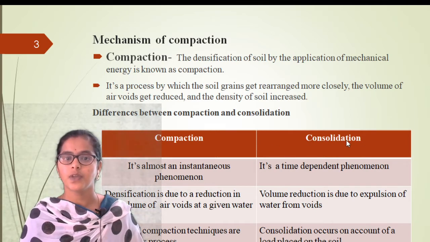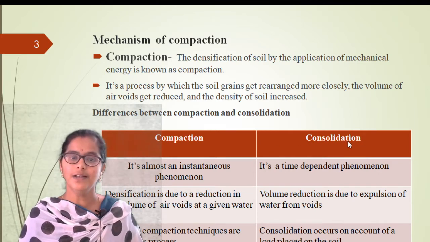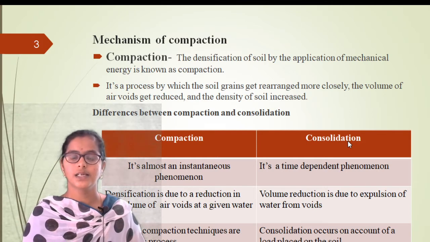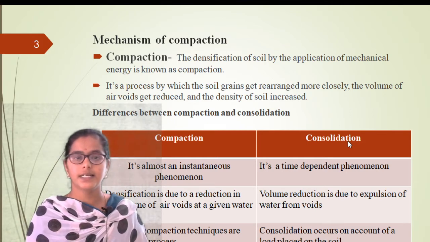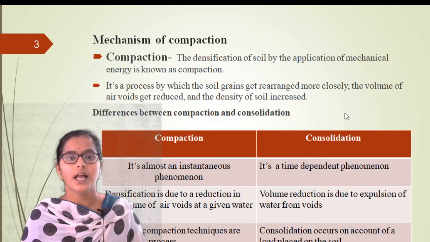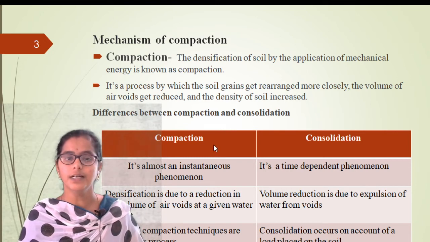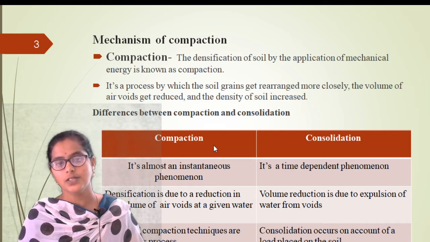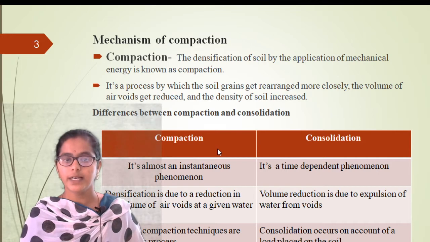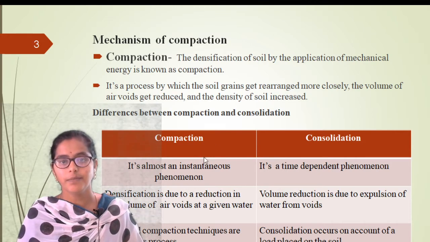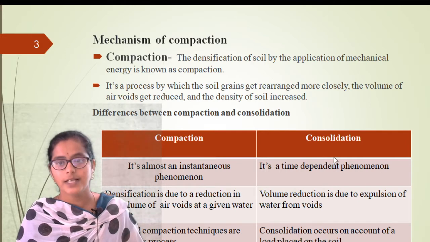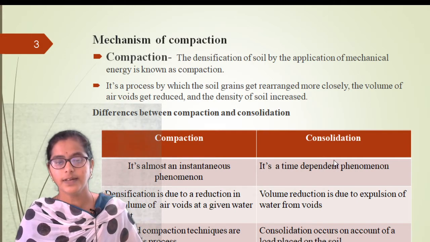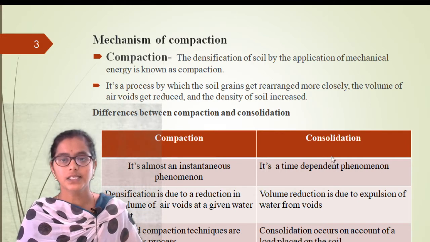Consolidation is preferable when the soil is completely saturated, and compaction is suitable for partially saturated soil. So this is the important thing. Suitability is the important thing. So compaction is suitable for partially saturated soil, whereas consolidation is suitable for fully saturated soils.